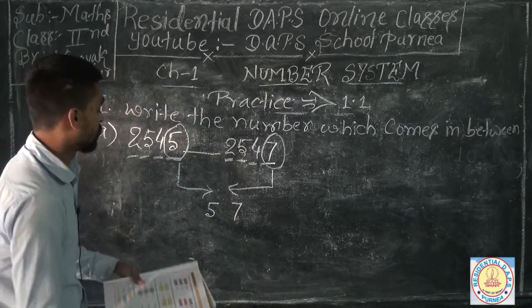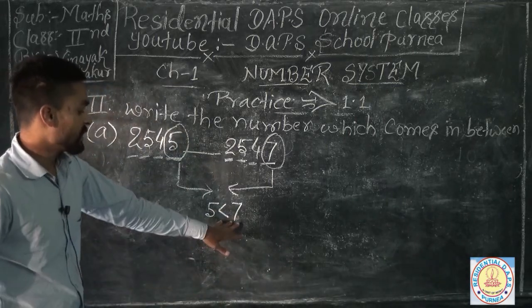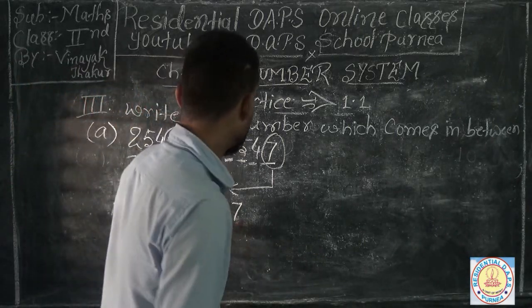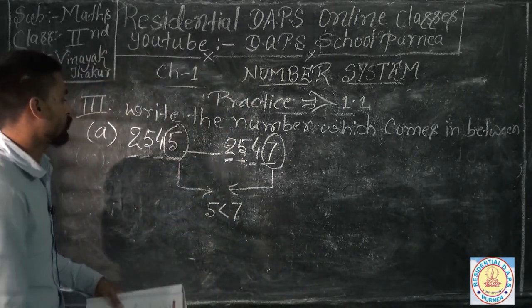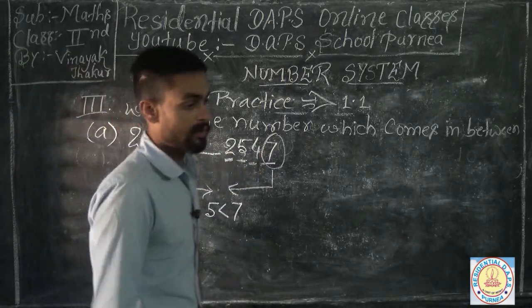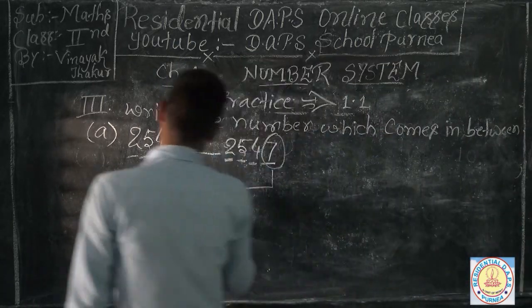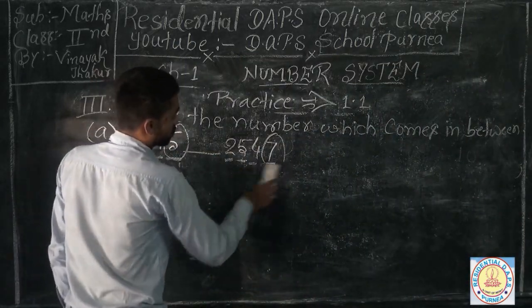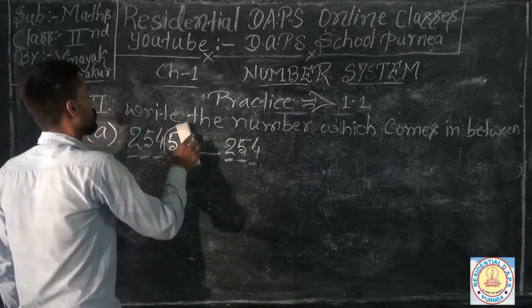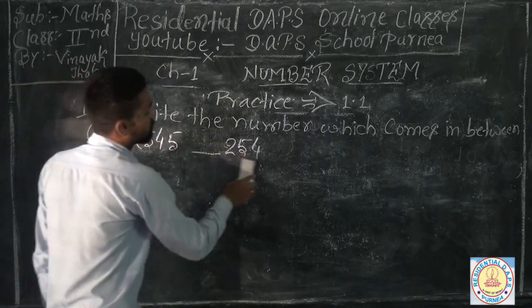You can find here that 7 is greater than 5. So you can find easily that 2547 is bigger, and you need to just find out the symbol of that number.